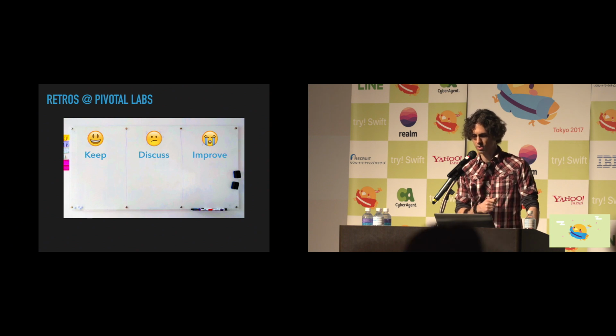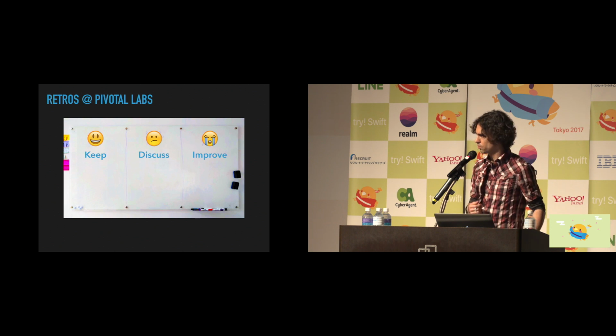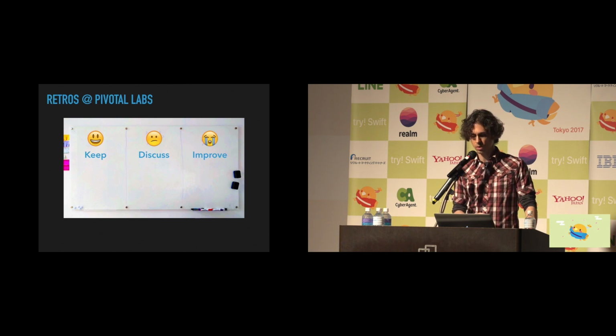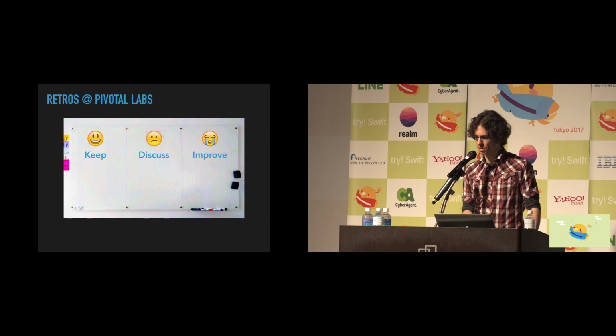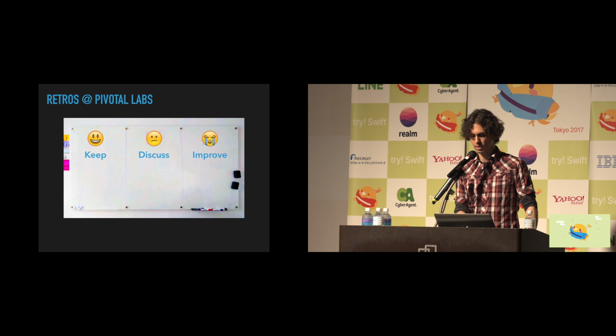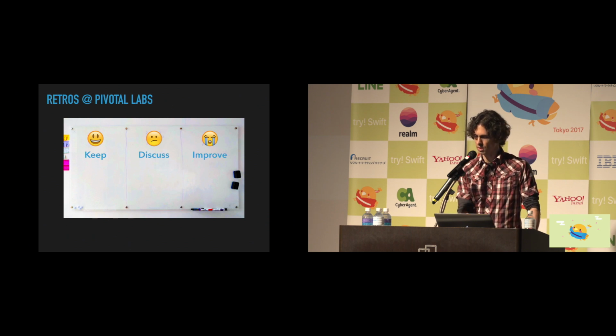Everyone will write their thoughts on the whiteboard, and then the volunteer for facilitation will review all of these items, including action items from previous weeks. We go through the content on the board one by one, and the group discusses the items, and if an action item is necessary, we make a note of it and follow up on it the following week. And the facilitator makes sure that we always end on a good note.